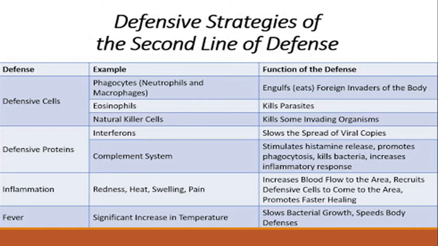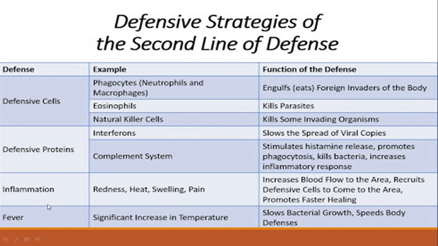So students, today we have talked about the second line of defense. It includes killing cells of the blood, the inflammatory response and fever. Here you can see the defensive strategies of the second line of defense. There are defensive cells, which include phagocytes, neutrophils, macrophages and natural killer cells. Then there are defensive proteins, which include interferons, cytokines and the complement system. Then inflammation, which means setting on fire. Its symptoms include redness, heat, swelling and pain.